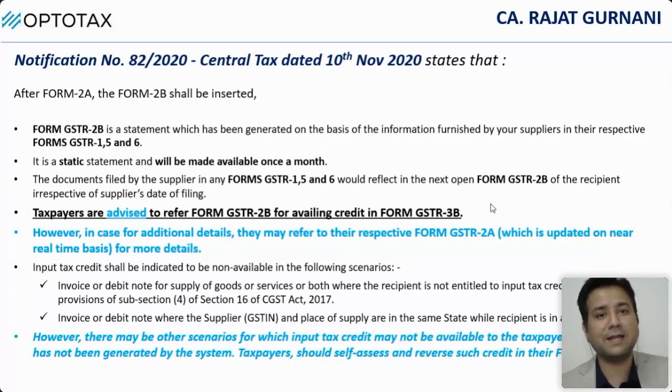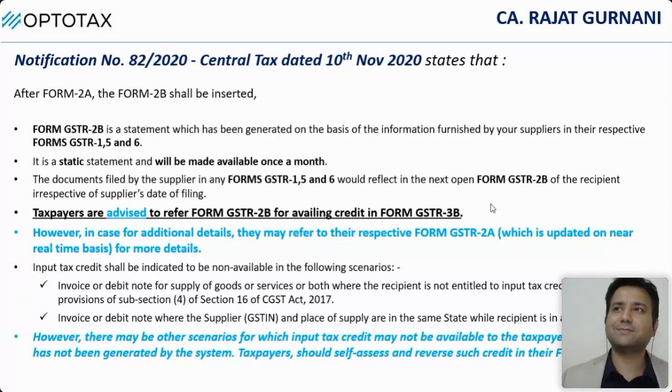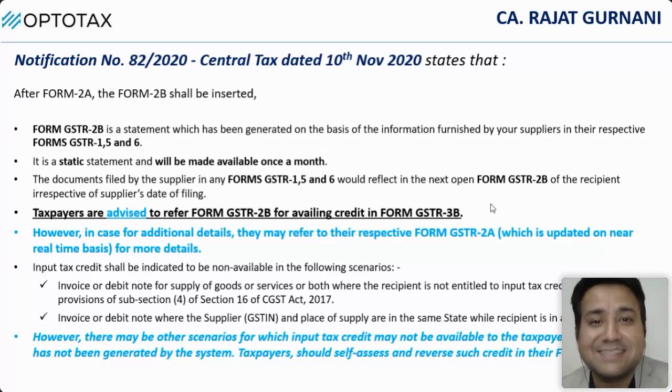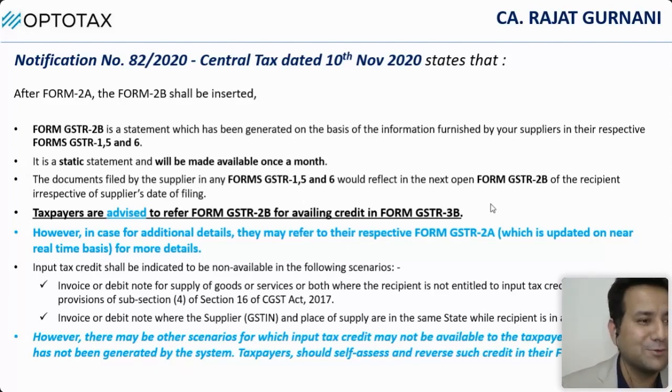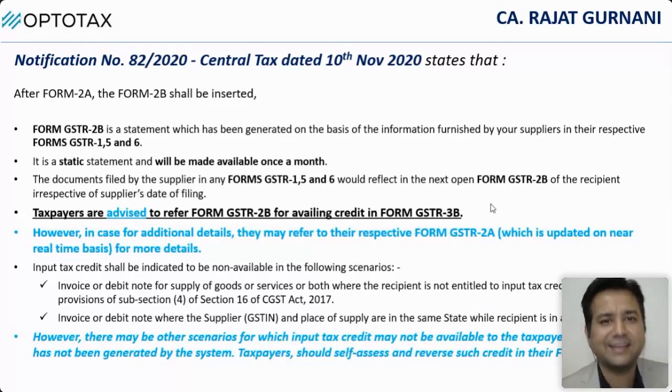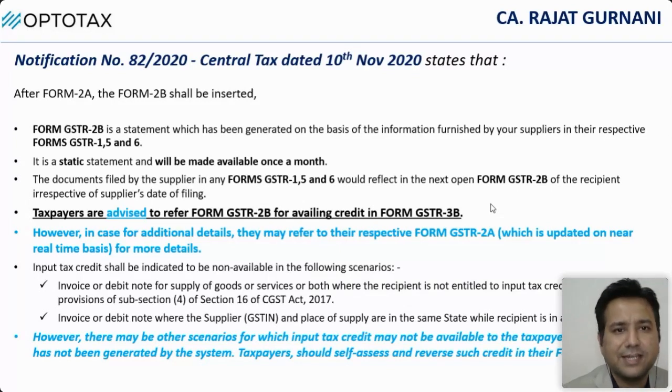That in the reply, don't write I have taken as per GSTR 2B. No, they have clearly mentioned the taxpayer should self-assess and reverse such credit in GSTR 3B. Notification number 82. So whosoever says कि सर हमने तो GSTR 2B से credit लिया है, it should be okay. No, you have to check the provisions of law as well, right?